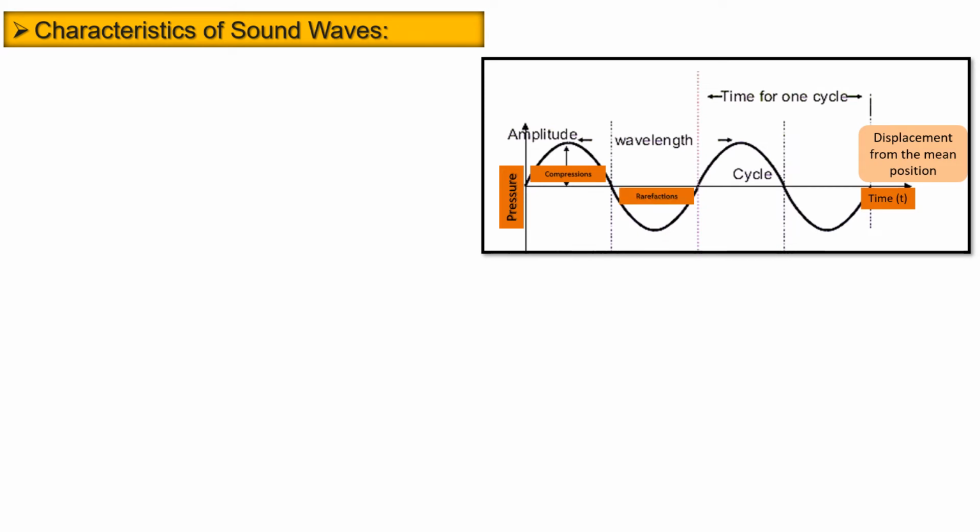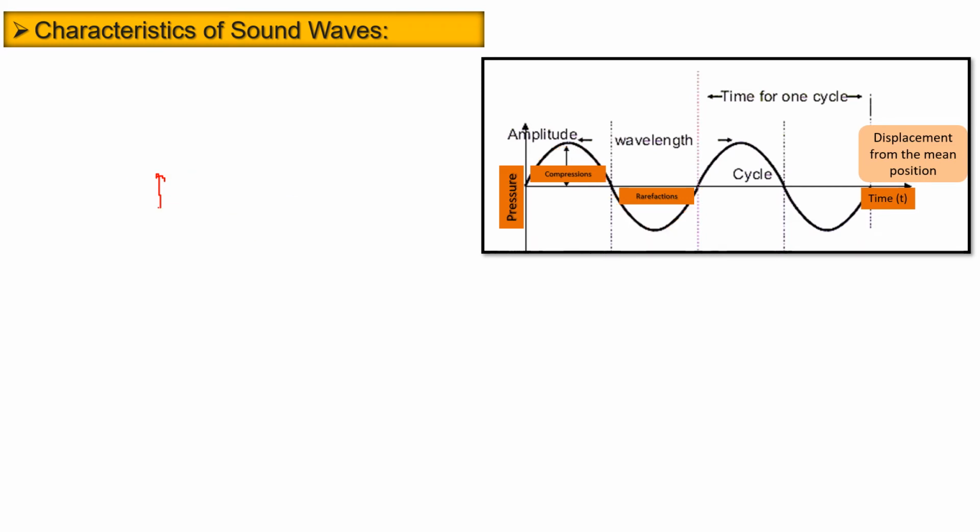Now we need to understand that this one cycle is called one wave. One compression and one adjacent rarefaction make one wave. This you need to understand. Now, displacement from the mean position: particles are initially in their mean position, and when the vibrating object is there, the particle will move away from its mean position, and the maximum distance the particle can travel becomes the amplitude.